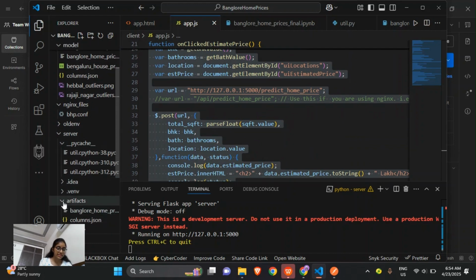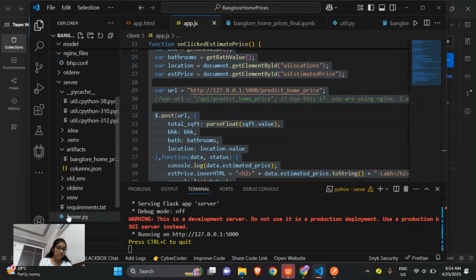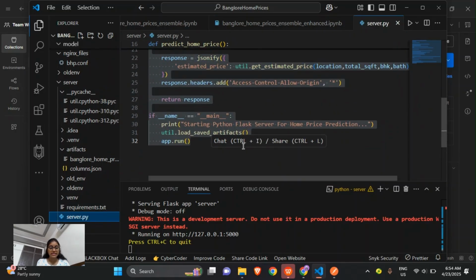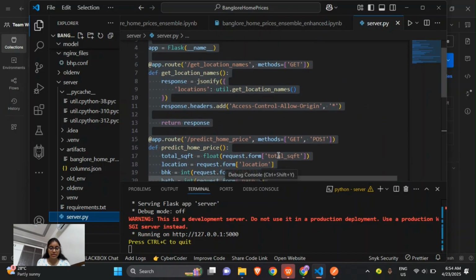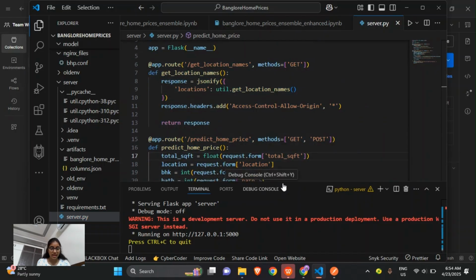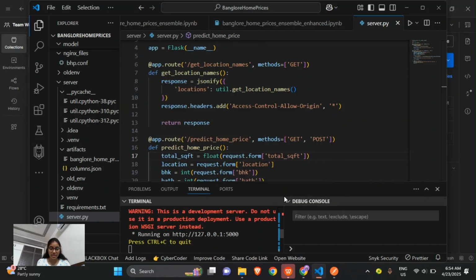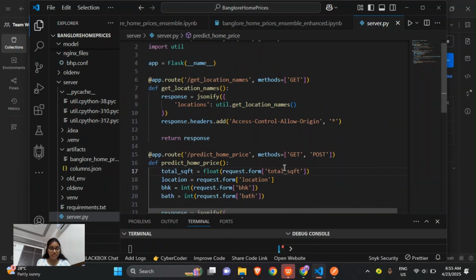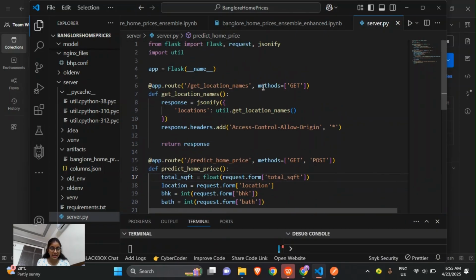So the server.py is under the server module, and now we will check this. The backend is handled by this, and it is done using the Flask server application. This get location names can be used as an endpoint that returns the JSON response containing a list of available locations in Bangalore, like Rajajinagar, etc.